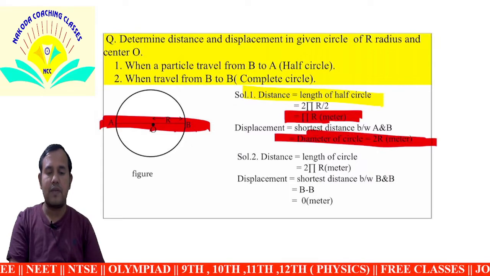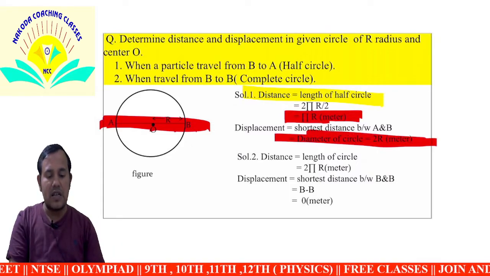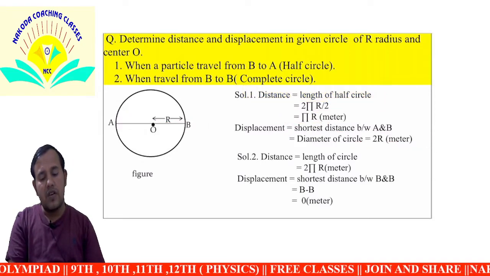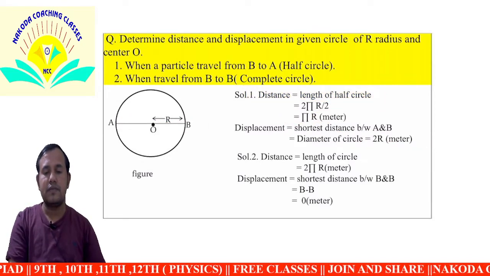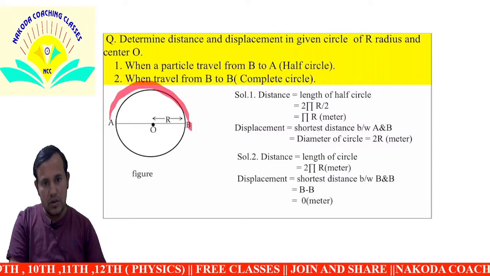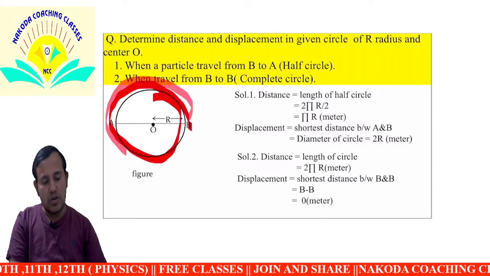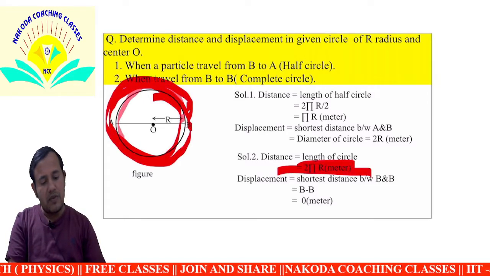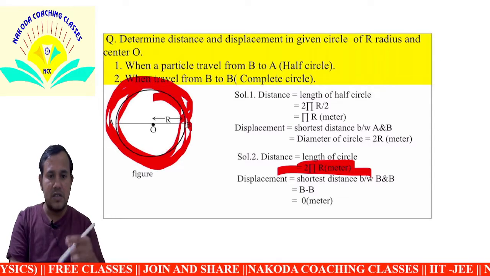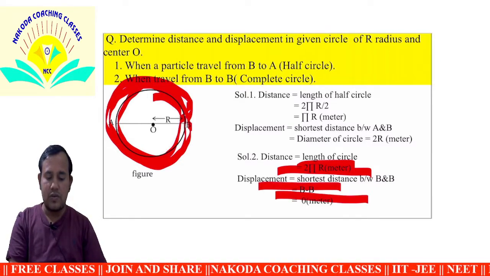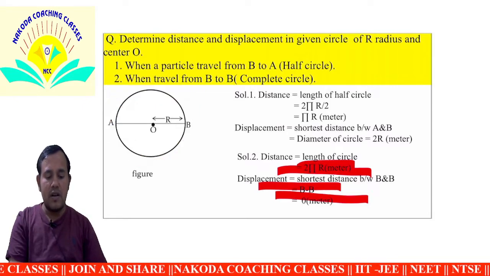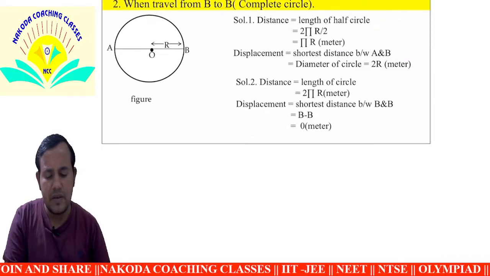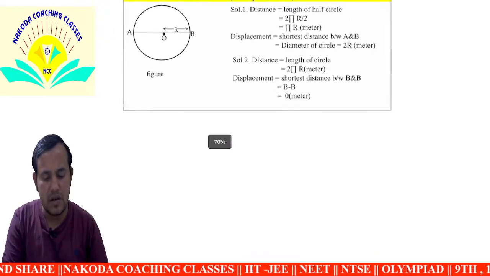That is the example of the half circle. For the full circle, the distance is the total circumference, 2 pi r. For displacement, the initial point and final point are the same, so the displacement is 0. So this is an example of a numerical question. We take some other examples; I have taken some questions about this.